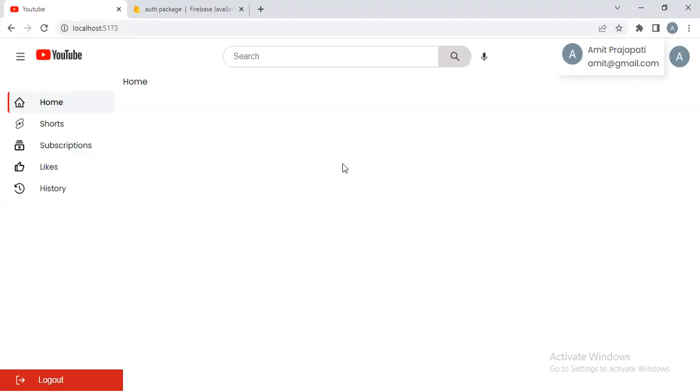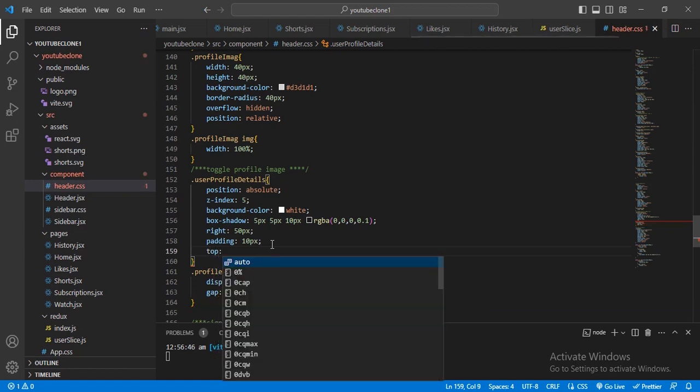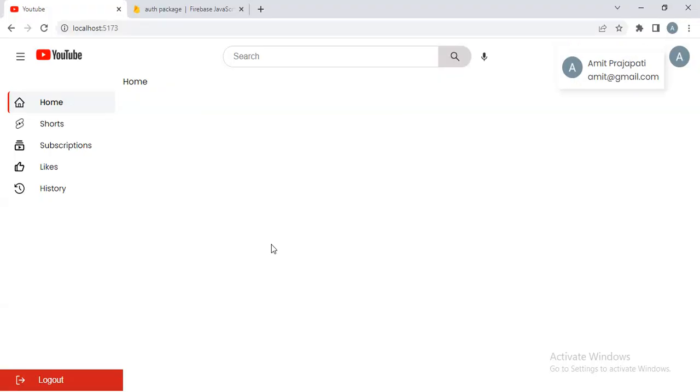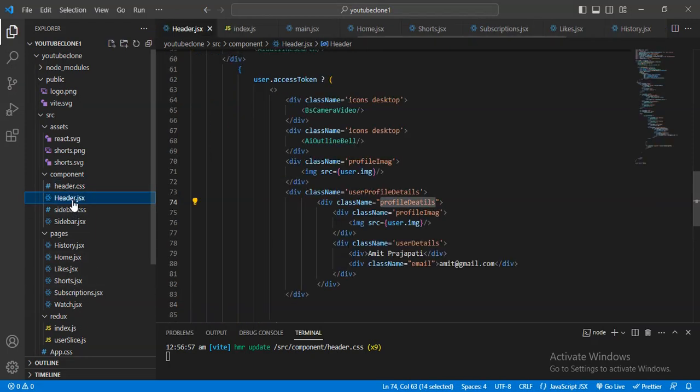Yeah, and it will go up. I don't want it to go up, it should go below this. For that here I will give top 10 pixel. Yeah, it will be perfectly fine. And here the display name will be bold, and this email id. Let me just go here, header, and here I will give the class name user detail inside name.